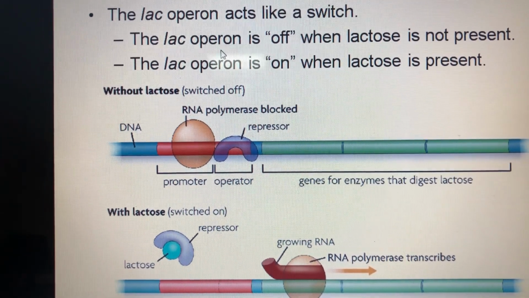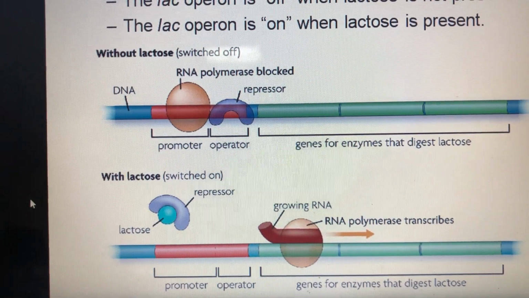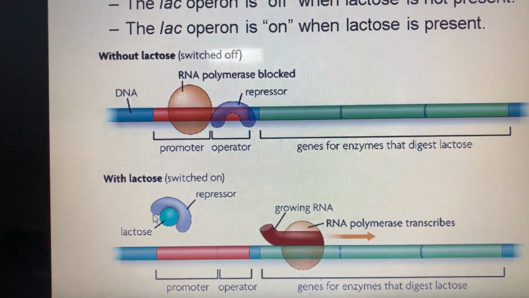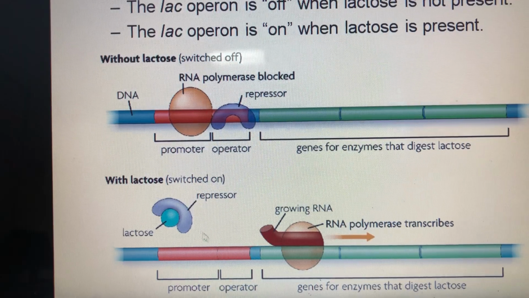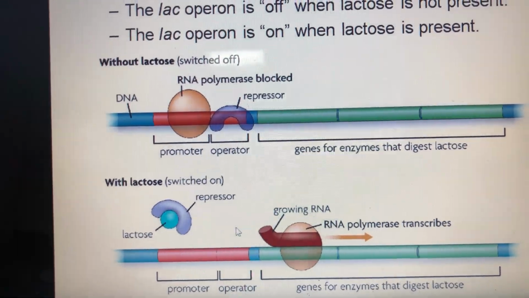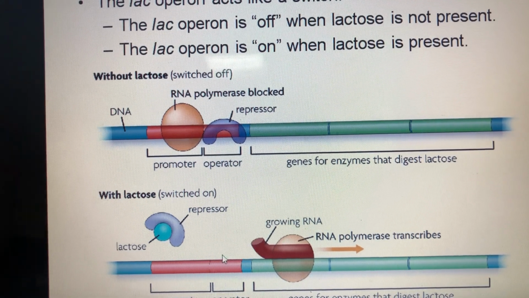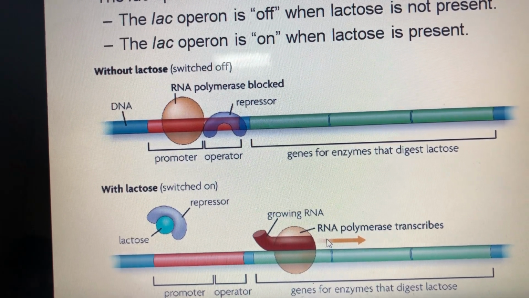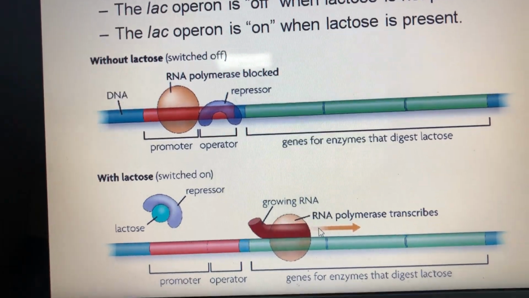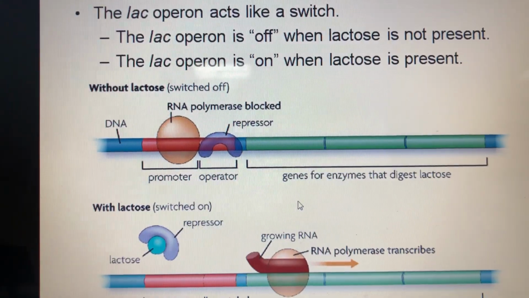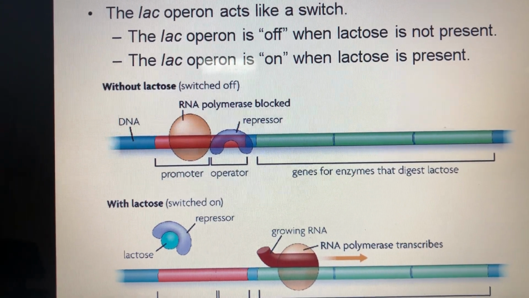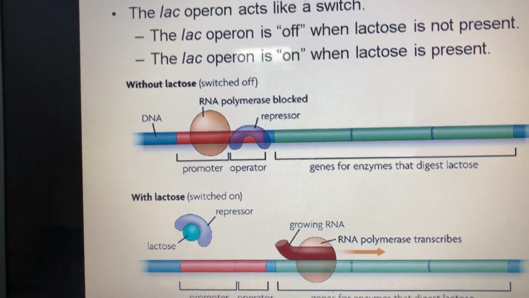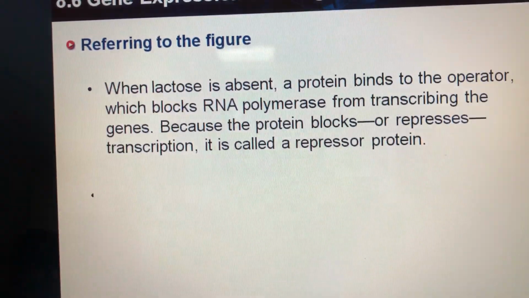Otherwise, if lactose is present, this will cause the lactose to bind to the repressor. The repressor is the operator with the protein, okay, and it will change its shape, so it will leave the strand of DNA, and this will allow the RNA polymerase to start transcribing and forming mRNA. The mRNA is growing here. Okay, so in prokaryotic cells, gene expression regulation can happen by switching on or switching off an operon.